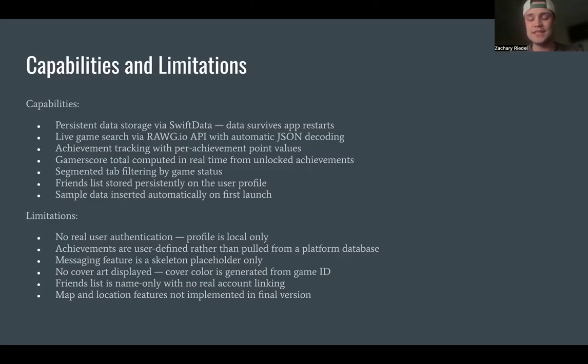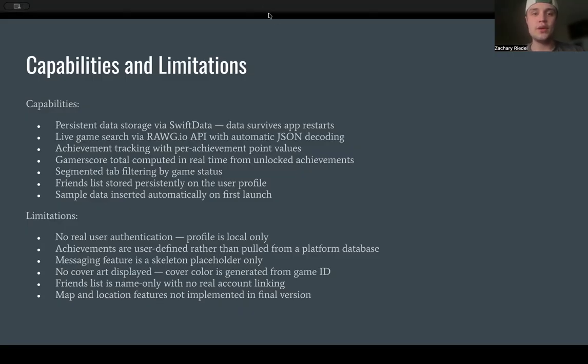Messaging features are a skeleton, nothing really there. There's no cover art for the video games, so we need to change that. Friends list is name only with no account linking, and map and location features are not implemented in the final version. We just have a button that does location tracking. I don't know if I want to keep that function, but right now I will go ahead and show you what I've been talking about.